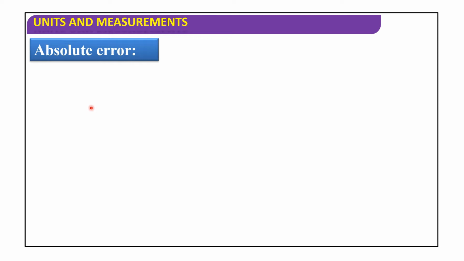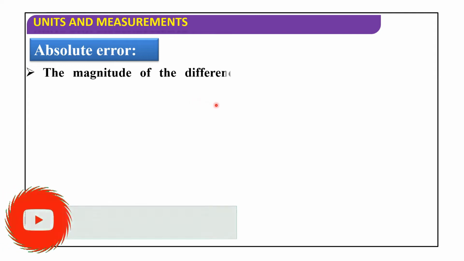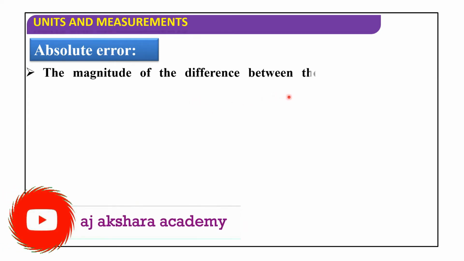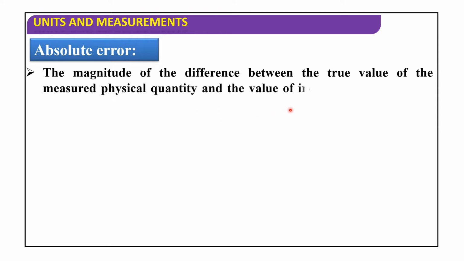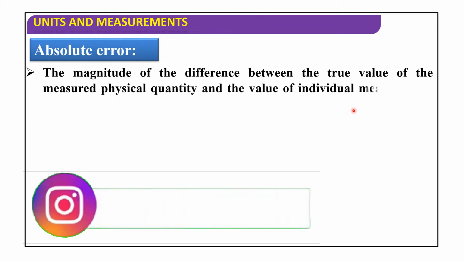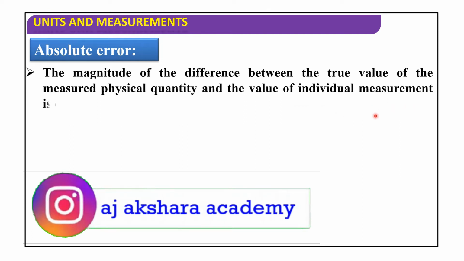Now I'll discuss absolute error. The magnitude of the difference between the true value of the measured physical quantity and the value of individual measurement is called the absolute error.